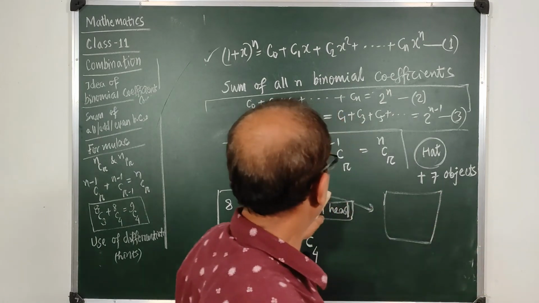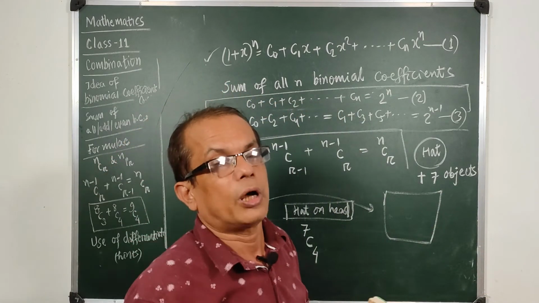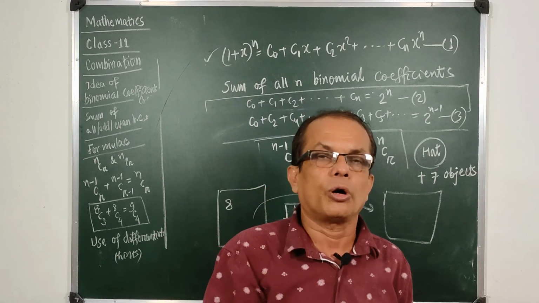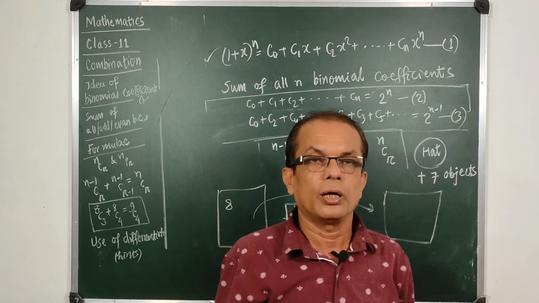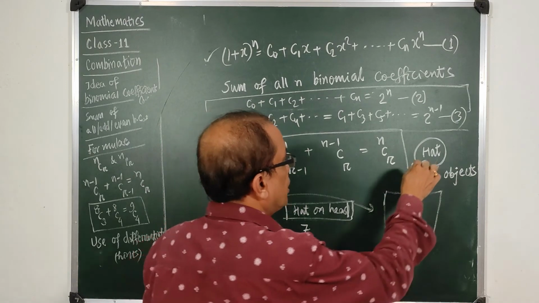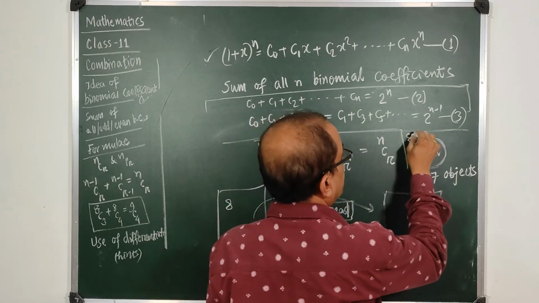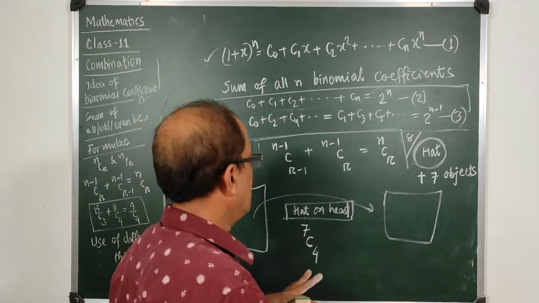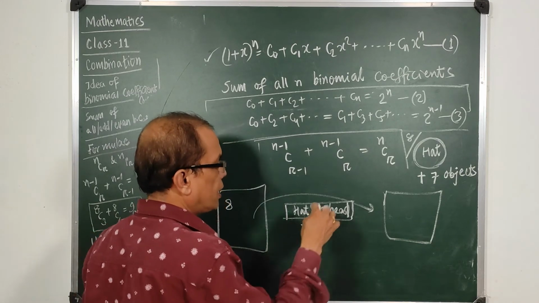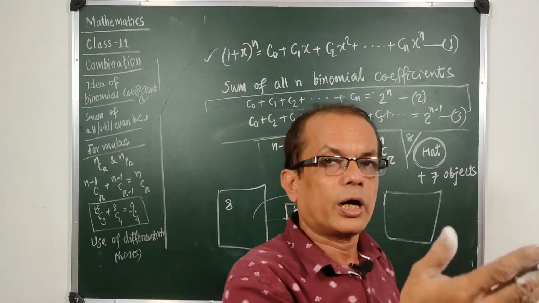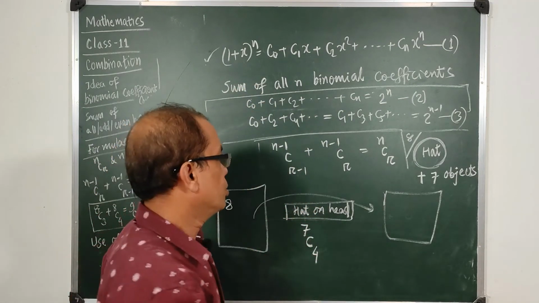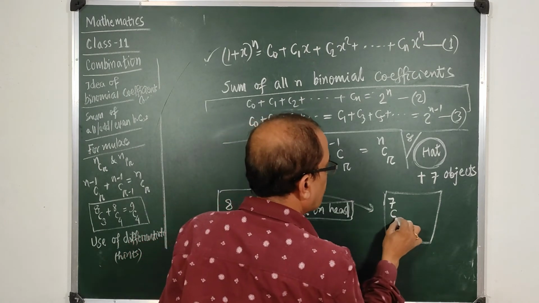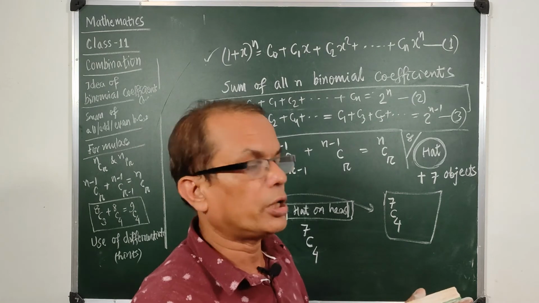Out of the 8 things, the hat is on my head, so I cannot use my 5th place, the 2 hands, 2 shoulders and a head. One option is gone, so I have 4 options to take, and totally 8 things, since the hat is included in the 8 objects. Out of the 8 objects there is a hat and 7 objects. So each time I go, I carry things, I have to carry 7 things only, because the hat is on my head. I am going to go to that room and come back. The hat will be on my head. So I have 7 things to carry and 4 places on my body to carry.